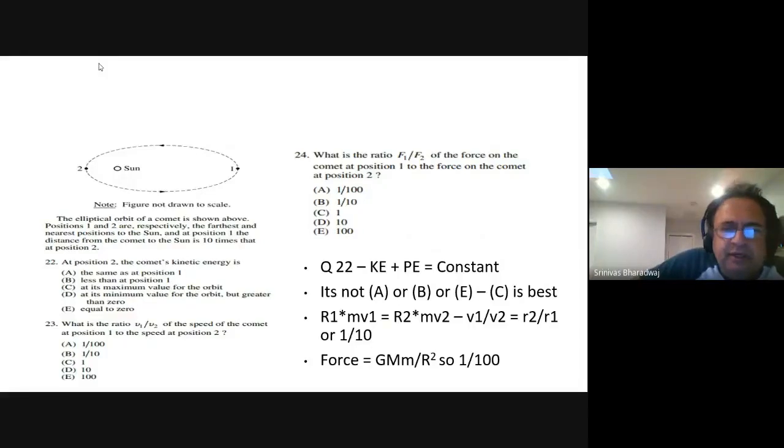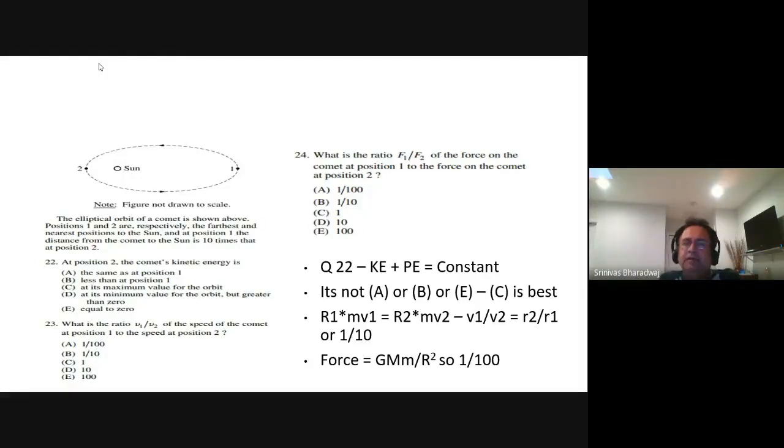Now, what is the ratio v1 by v2 of the speed of the comet at position 1 to the speed at position 2? dv is a constant, which means d1 by d2 equals v2 by v1. So if d1 by d2 equals 10, then v1 by v2 equals 1 by 10. Very straightforward.